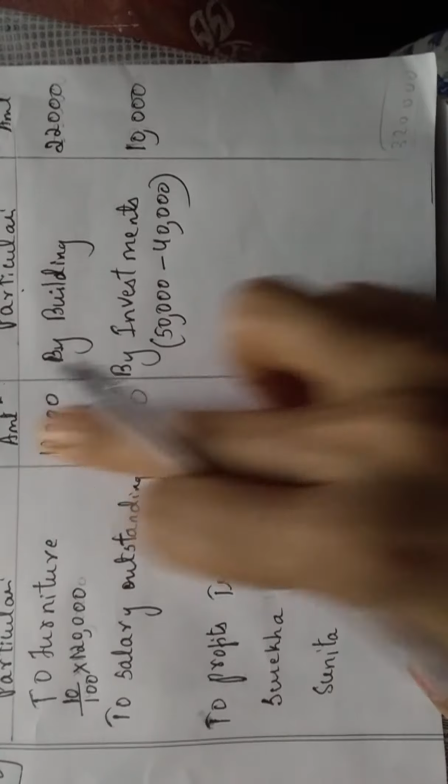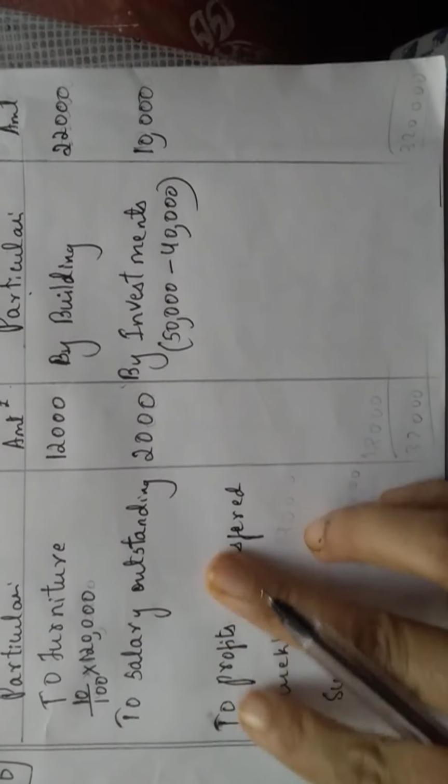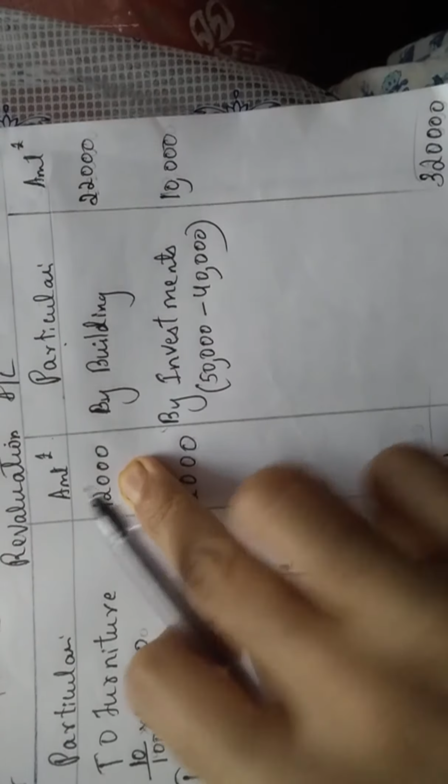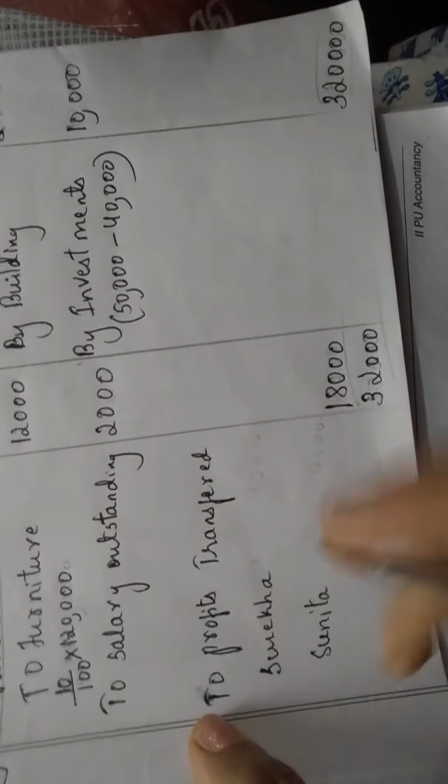Now you're going to total it. How to total it? Yes, make the total. ಯಾವ side ಹೆಚ್ಚಿದೆ? Definitely credit side is more. 22,000 plus 10,000 is 32,000. You can use your calculator, students. So here also I'm writing 32,000. So this side is less. So 32,000 minus 2,000 minus 12,000 will give you 18,000. It is loss. I'm sorry, it is profit. I'm very sorry, because credit side is more, your income is more. So it is profit.